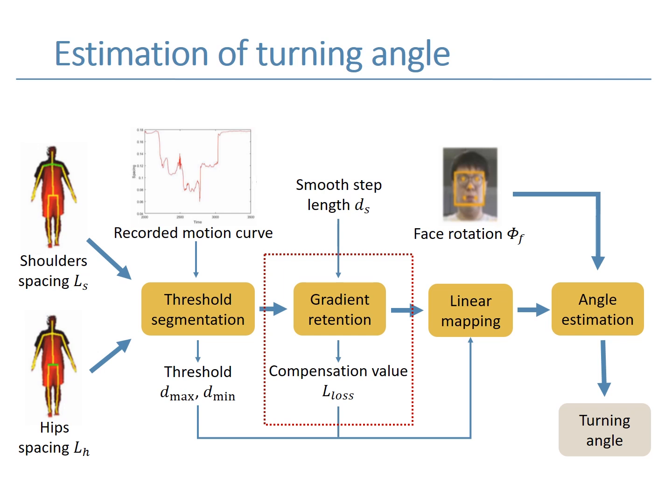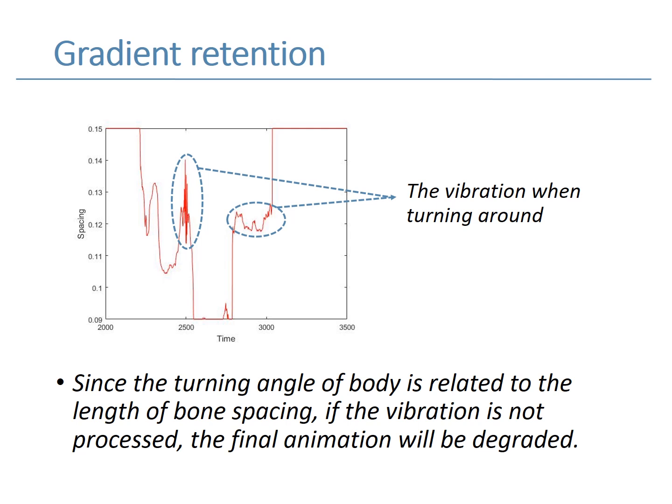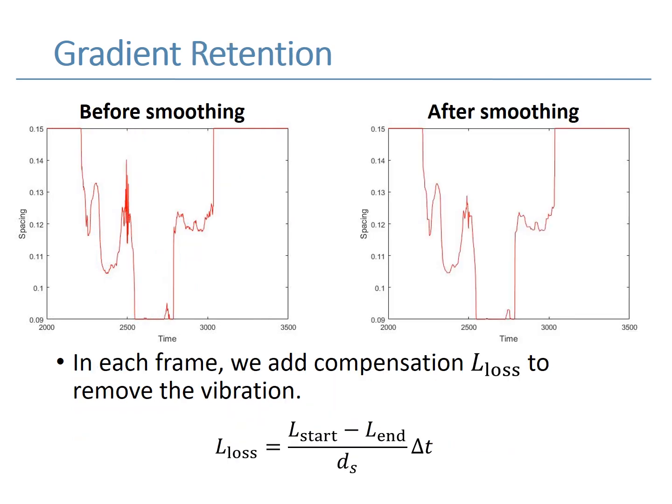Then we use gradient retention to smooth the motion curve. Since the turning angle of the body is related to the length of bone spacing, if the vibration is not processed, the final animation will be degraded. Gradient retention aims at removing noises from the motion curve and reducing vibration. In each frame, we add compensation to remove the vibration. L-start and L-end denote the length of shoulder spacing at the start frame and the end frame.